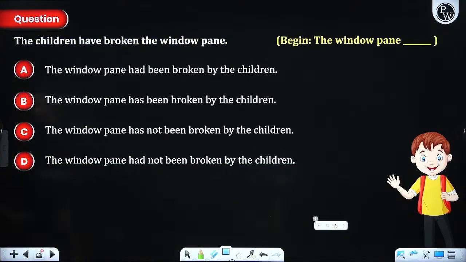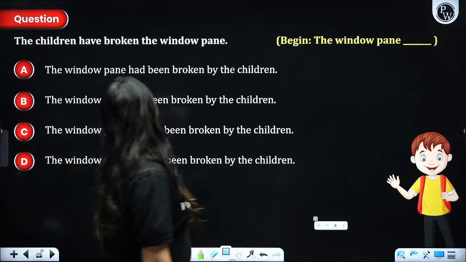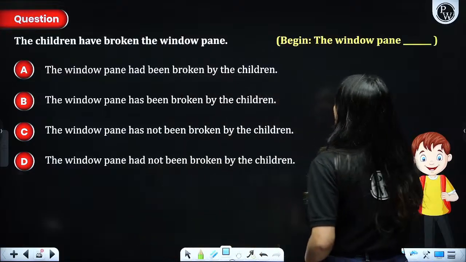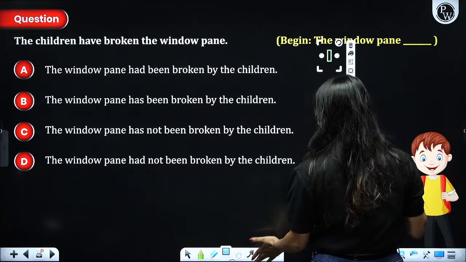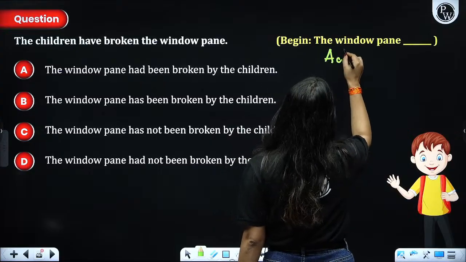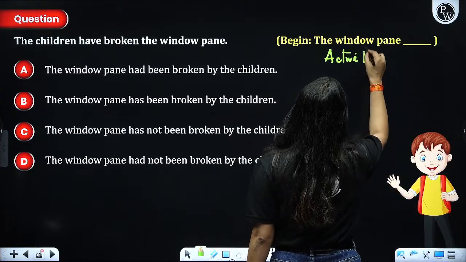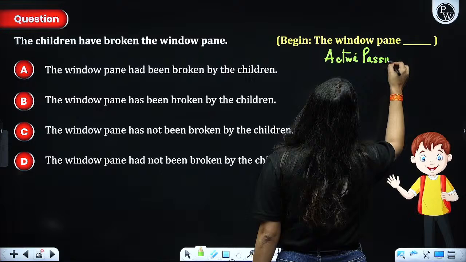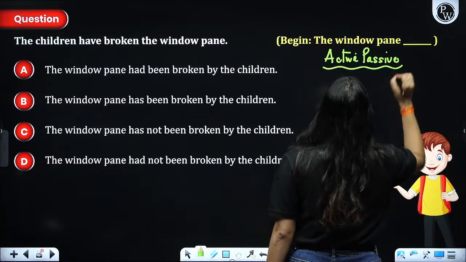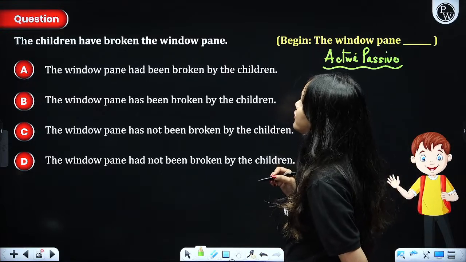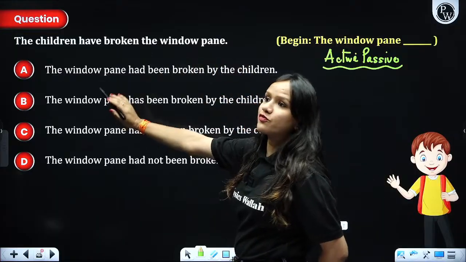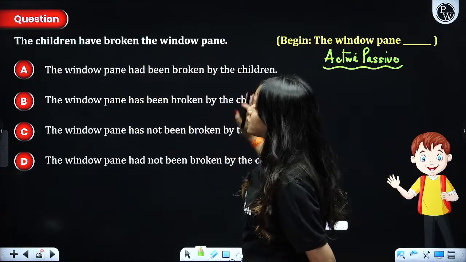Next one. The children have broken the window pane. So, this is to be used as an active passive voice. Right? The children have broken the window pane. So, again, subject in place of object and object in place of subject. So, what is to be done?